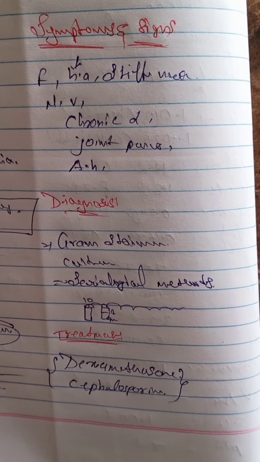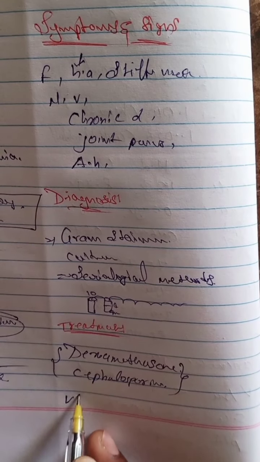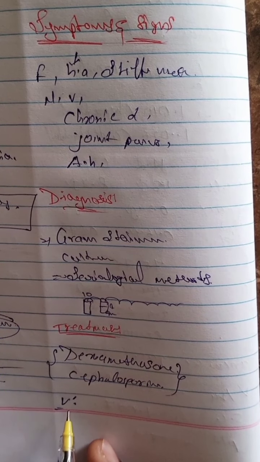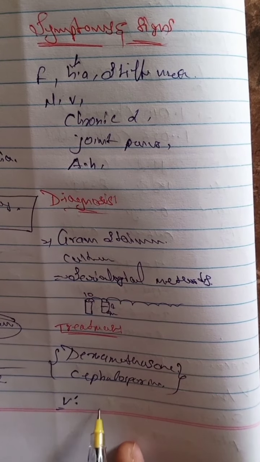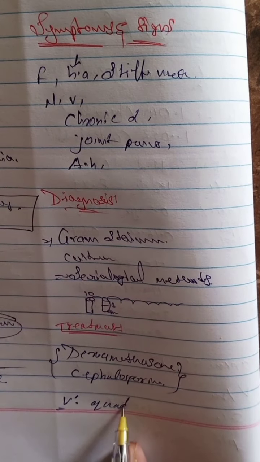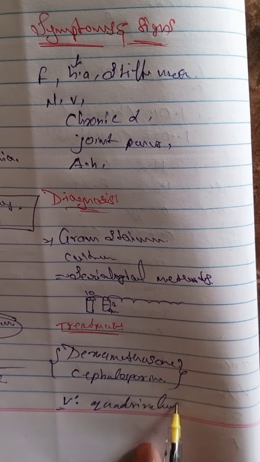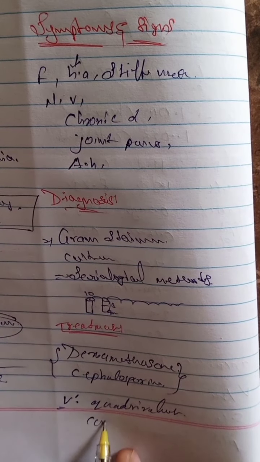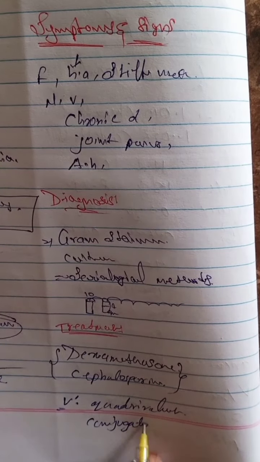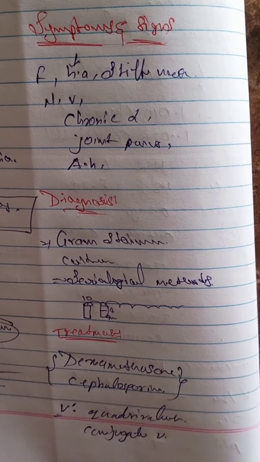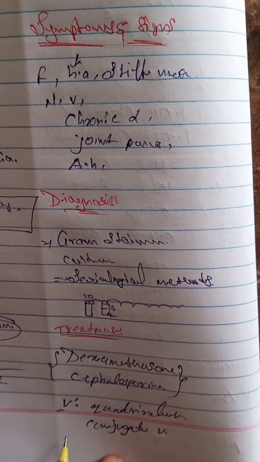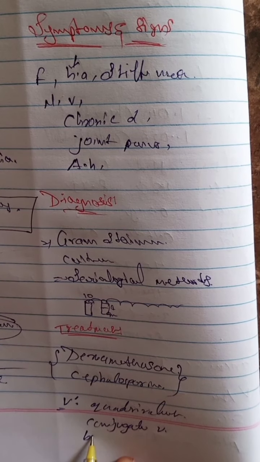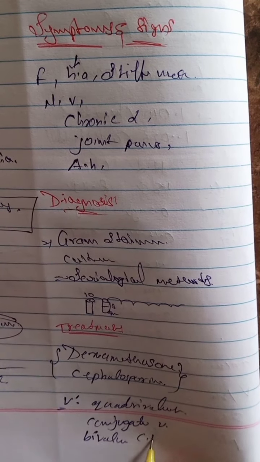And the next one, vaccines also we are using. We are using quadrivalent conjugate vaccines, and bivalent conjugate vaccines.